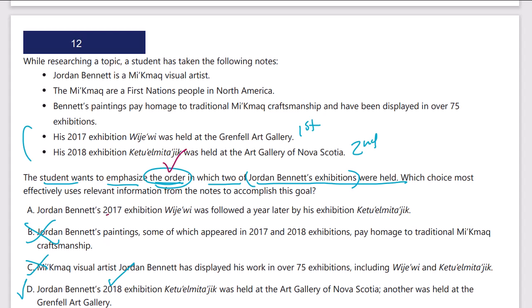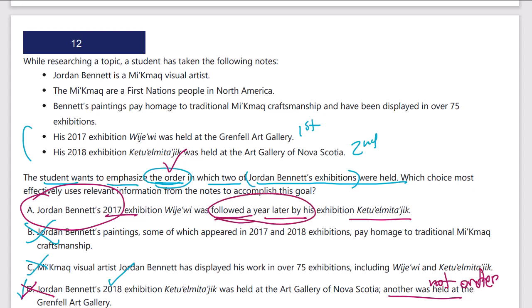Jordan Bennett's 2017 exhibition was followed a year later. It didn't say 2018, which is what I was trying to key on, but it was followed by this exhibit. This is the order. That's our answer. This other one does not really say anything about the second or the first time. Just another was held at, that's not order. That's why that's bad. So I skipped over that, followed a year later. I was looking for 2018 in type, but that's not how it's presented. So keep an eye out for those things.